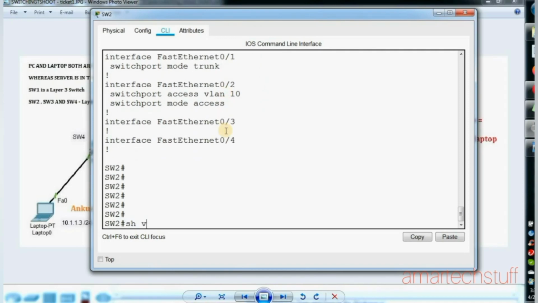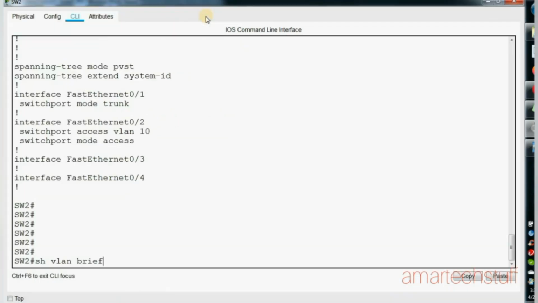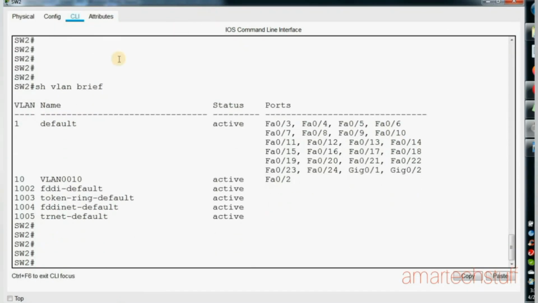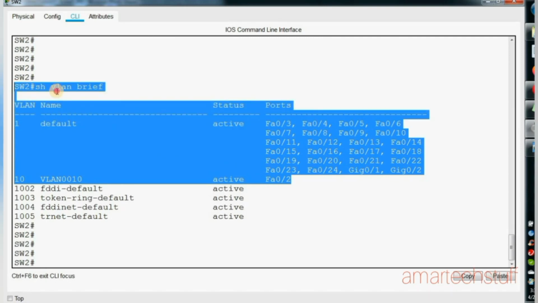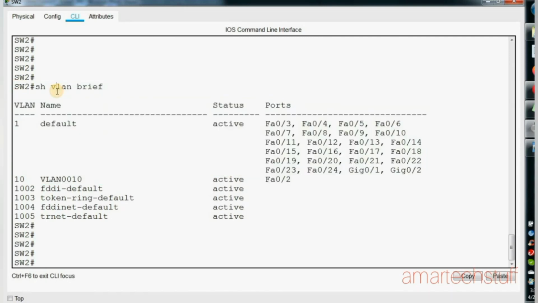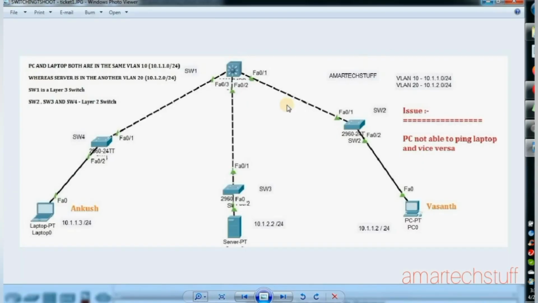Let us check the VLANs. Show VLAN brief. Okay, so here are the VLANs, VLAN 1, VLAN 10. VLAN 10 is also created over here. That is fine, no issue with that also. So everything looks fine over here. There's not a problem over here. Let us check on this particular switch 4 now.